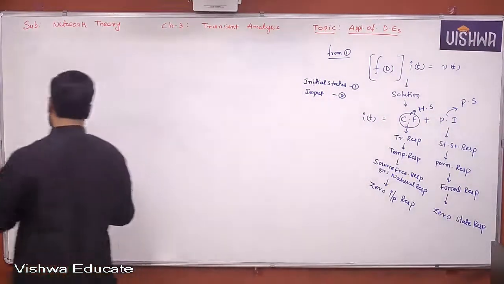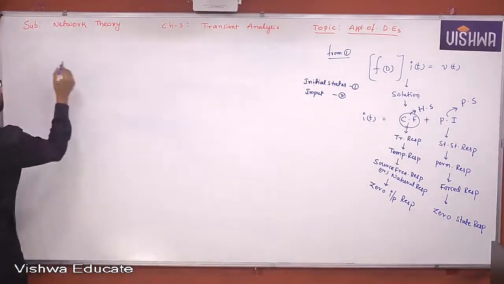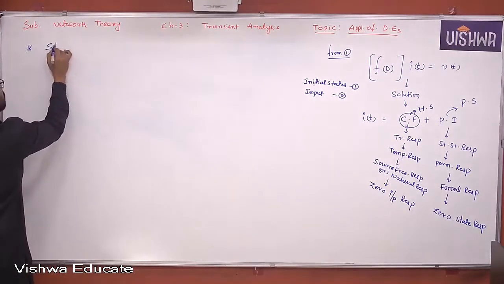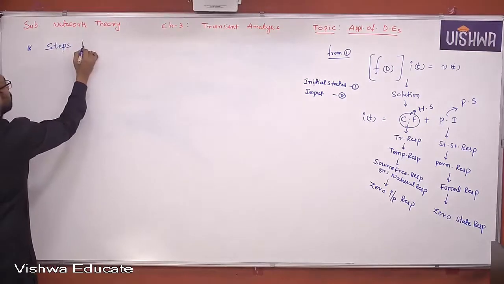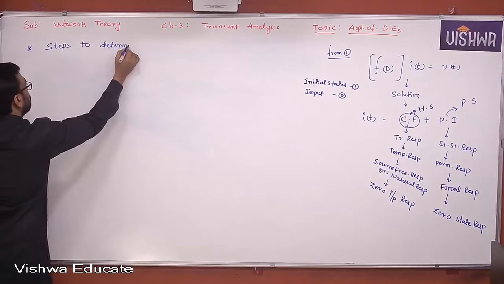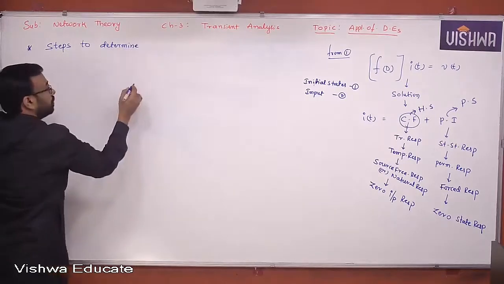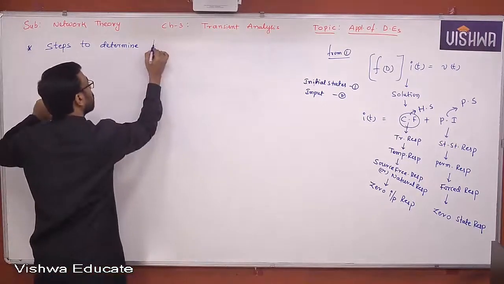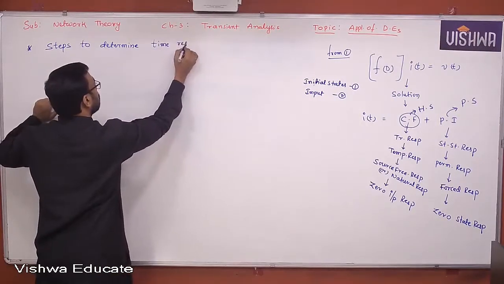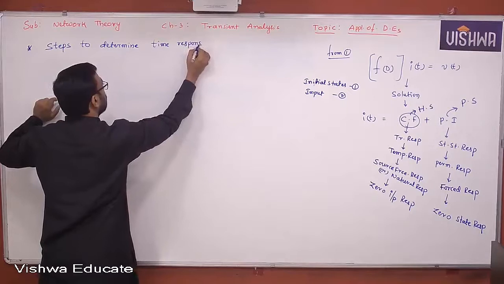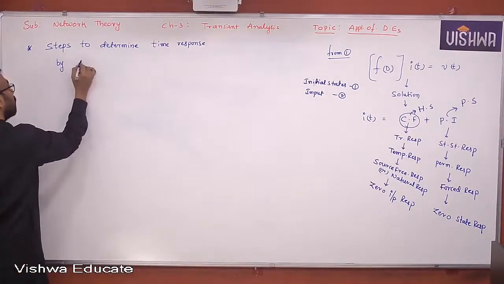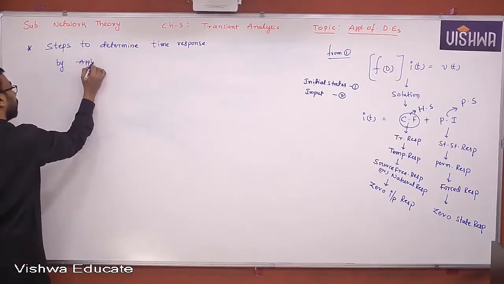Now, let us see the step-by-step approach. Steps to determine the time response by application of differential equations.